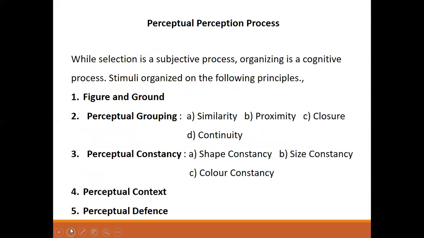Number one is the figure and the ground. This principle simply implies that the perceived object, person, or event stands out distinct from its background and occupies the cognitive space of the individual.